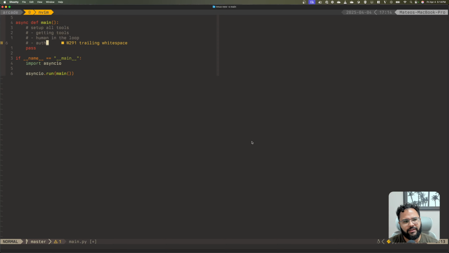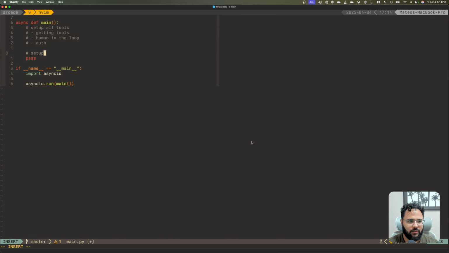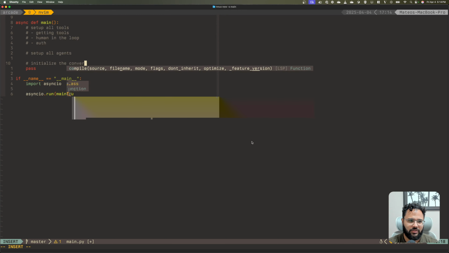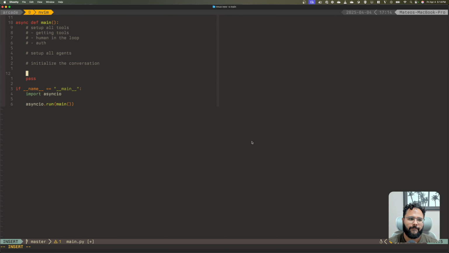So after all the tools, we want to set up all agents, and that means the Google, Slack, and the conversation agent, and then connect them together, and then initialize the conversation, and then run the loop. All right, so that's basically the structure of our program. But I'll structure this in multiple files, you'll see.